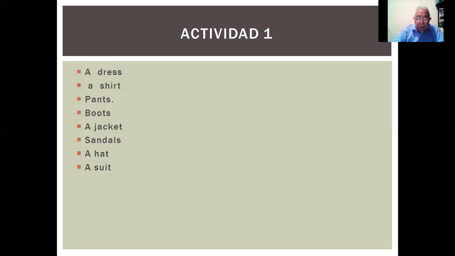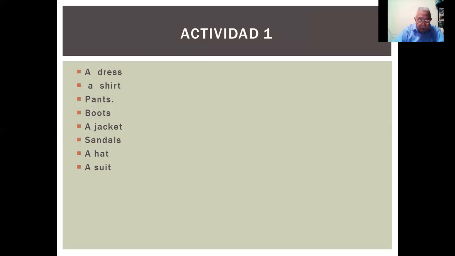There we have the words that are in the box in your book, if you're looking at your book, for picture A, picture B, and picture C.